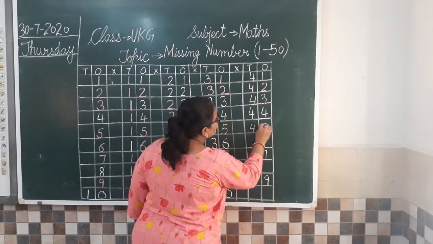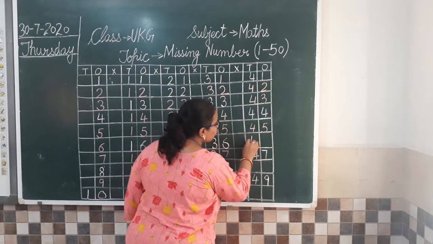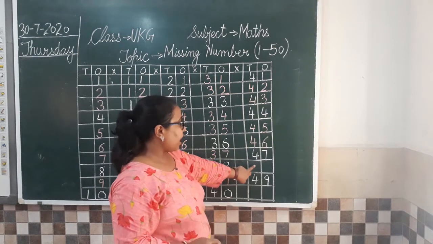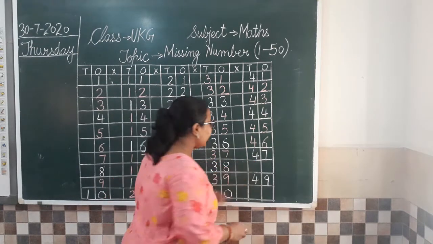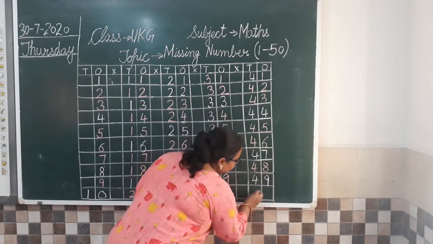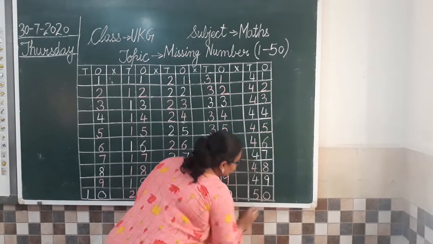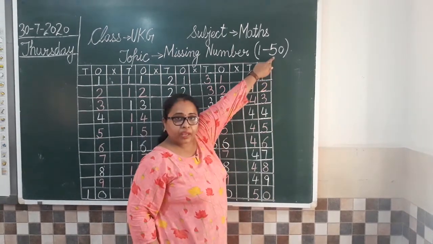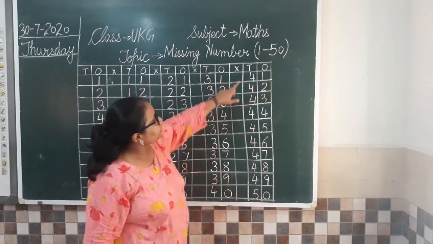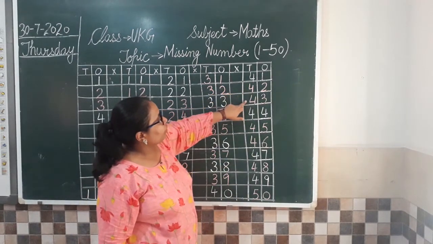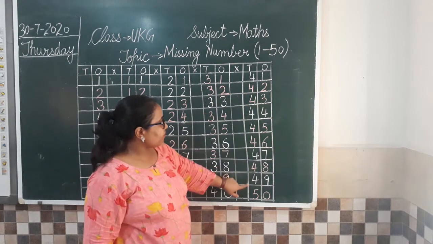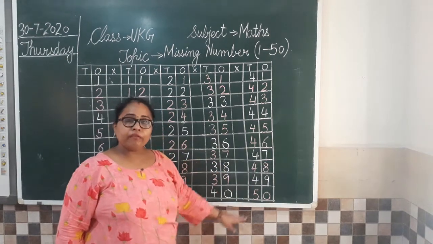Then 45. Then the next number will be 46. Then we have 47. After 47 comes 48. Yes, so we are going to write 48, 49, and the last is 50. So we are supposed to complete on 50 and we have completed it on 50. So let us just see once again. 41, 42, 43, 44, 45, 46, 47, 48, 49, 50.